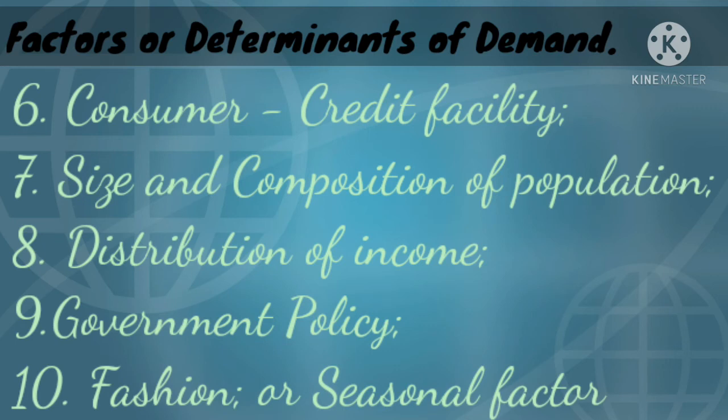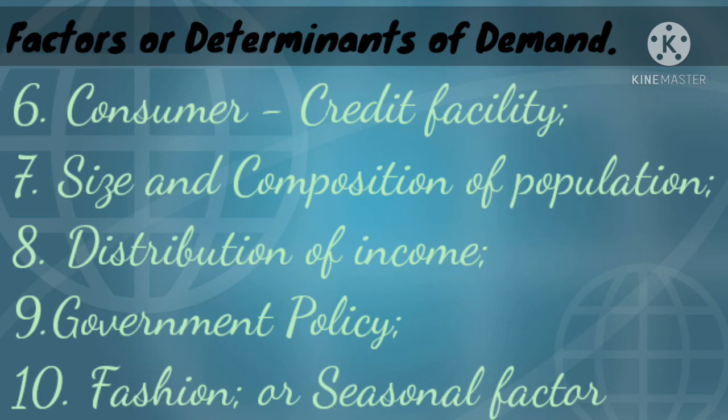And then eighth one is distribution of income. Distribution of income, like equally distributed or unequally distributed. Like in case of equally distributed, then the demand will be mostly for necessities good. Okay, and then if it is unequally distributed, then the consumer's demand will be for only luxurious good.